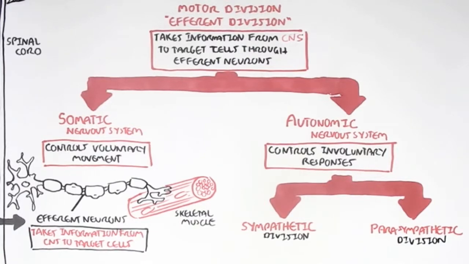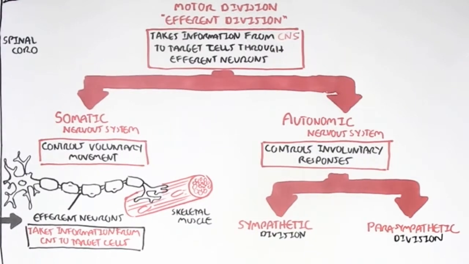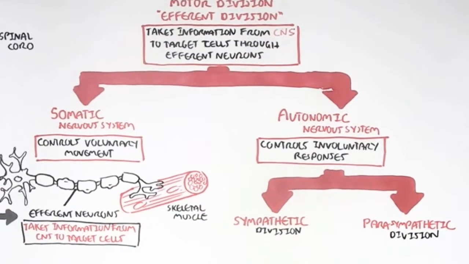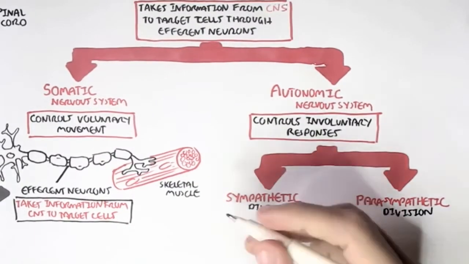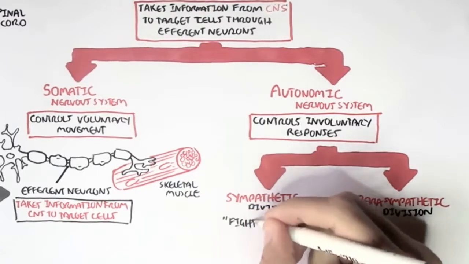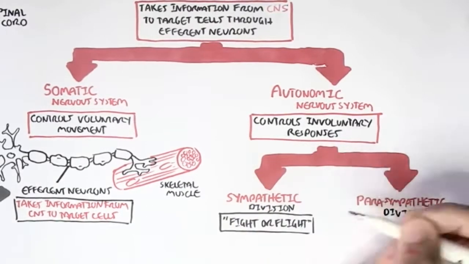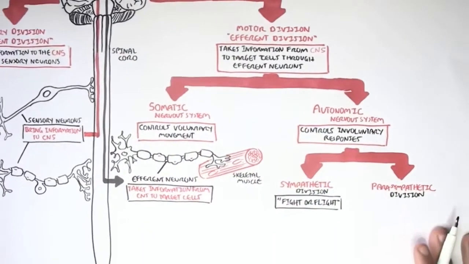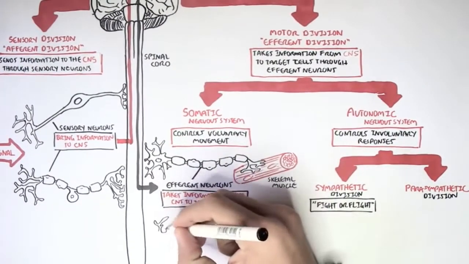And both are completely different to each other. For example, the sympathetic division is switched on or more active during exercise, so during sport. And that is why the sympathetic division is sometimes referred to as the fight or flight response. And the parasympathetic division obviously is less active during exercise, during sport.